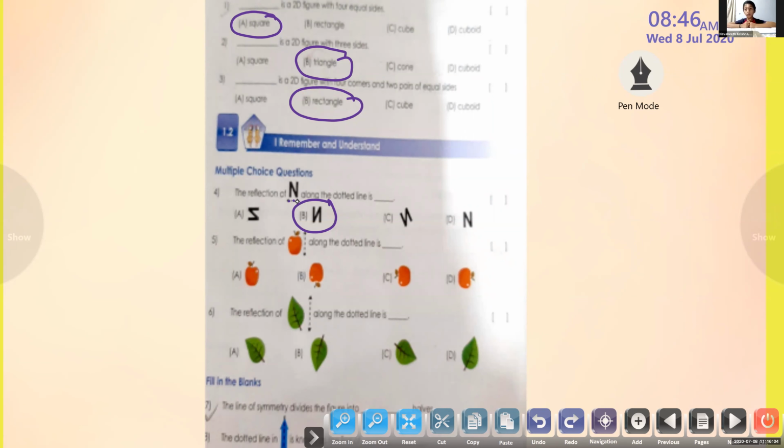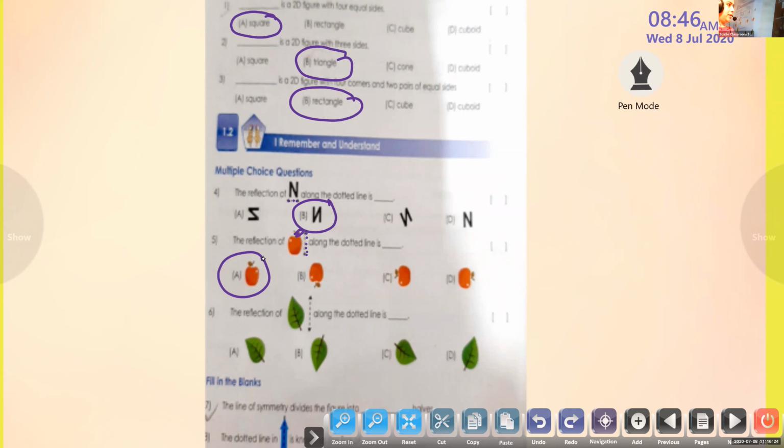A, very good. Yes, children, very good. So all of you got it. Look at this apple, that line of reflection that is vertical, and here it is on the right side. So in the reflection, it will be on the left side, that leaf. Understood? So all the children got A?